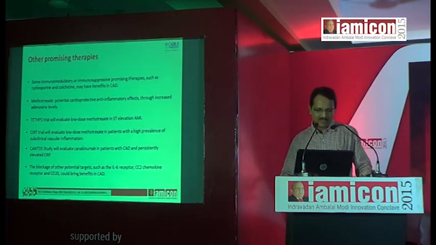There are 2 to 3 trials going on with low dose methotrexate, that is 12 milligram per week, in ST elevation MI cases, and one of the most important trials, going to be published in 2017 or 18, is the CIRT trial, which will evaluate low dose methotrexate in patients with a high prevalence of subclinical vascular inflammation. That trial is going to give an answer to all our queries, whether inflammatory markers are really important for atherosclerosis and cardiovascular diseases.